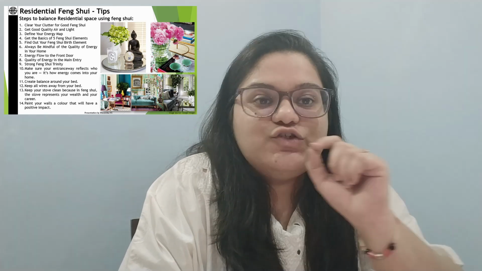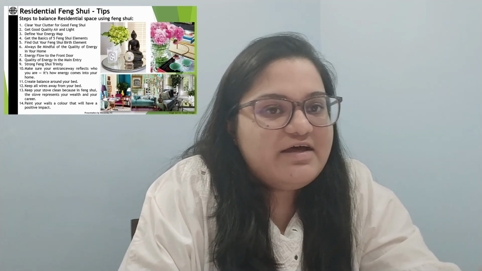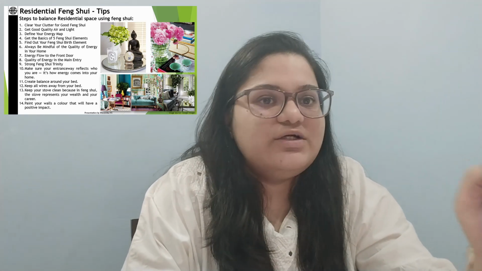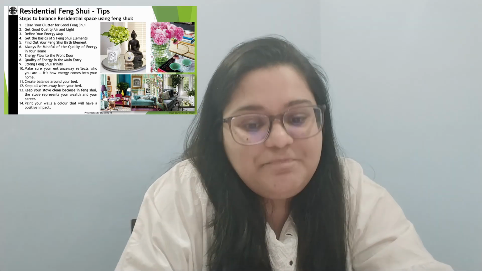The fourth thing that I want to let you guys know is the elements aspect. So again, when you learn in detail about the 5 elements of nature that are associated with Feng Shui, make sure these elements or the zones that are associated with these 5 elements are balanced out and there's a good amount of energy flowing through the space.